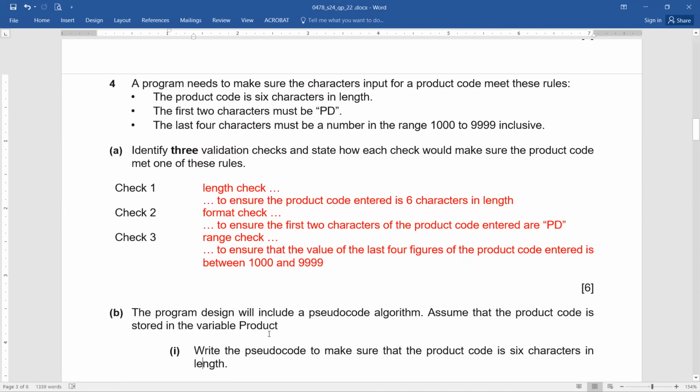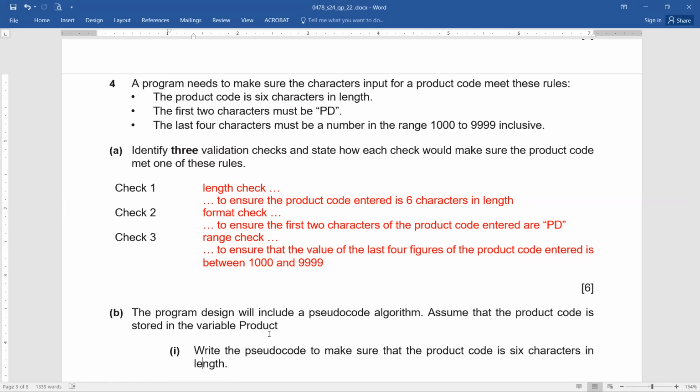Okay, that's great. The program design will include a pseudocode algorithm. Now here they're talking about designing a pseudocode for solving the problem. Assume that the product code is stored in the variable product. Write the pseudocode to make sure that the product code is 6 characters in length.